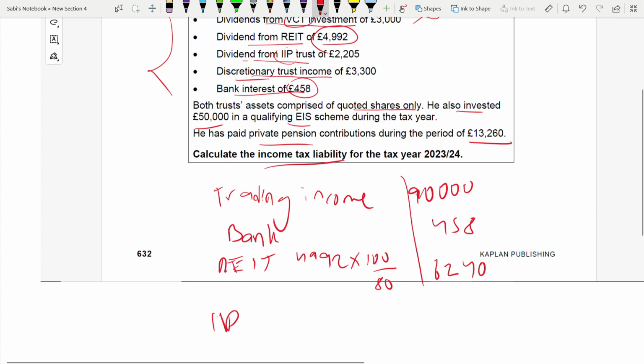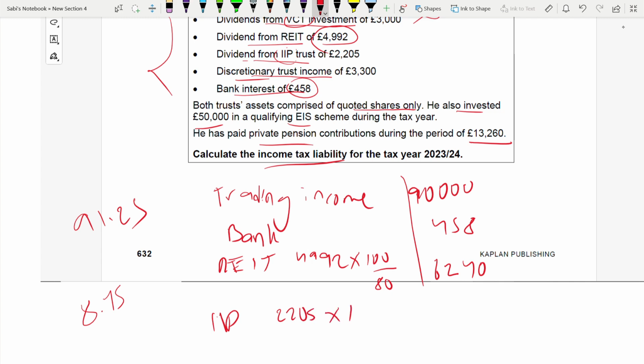IIP trust is received net of basic rate dividend tax. So what is the basic rate of dividend? It is 8.75. So when you want to gross it up, the net will be 91.25.